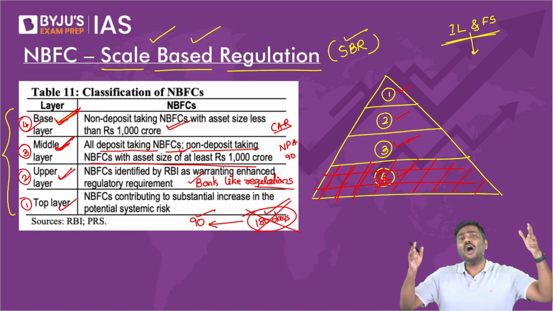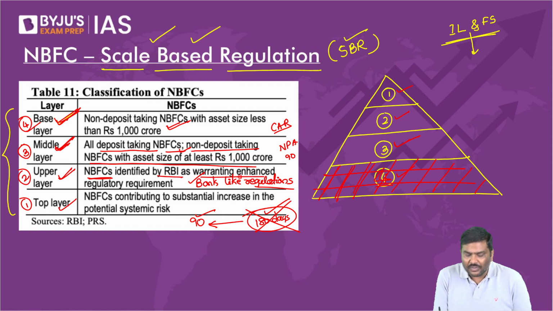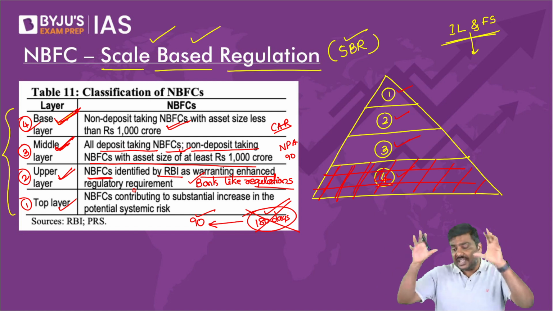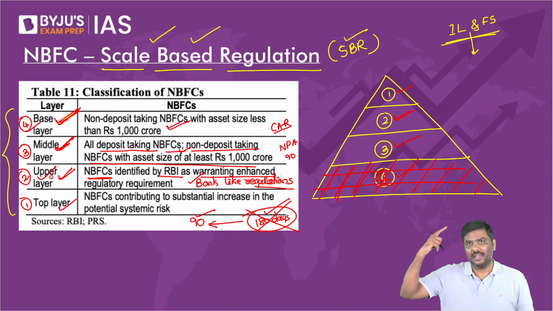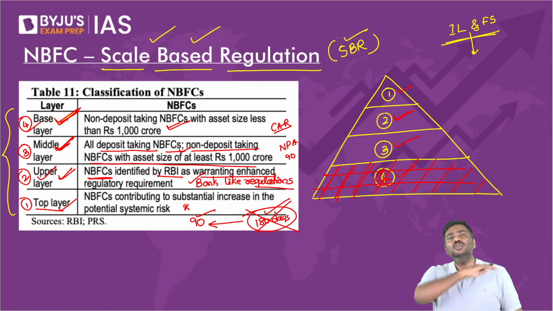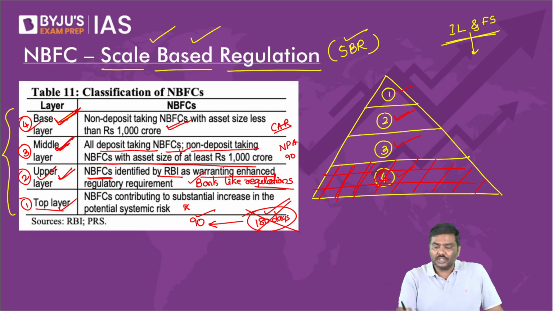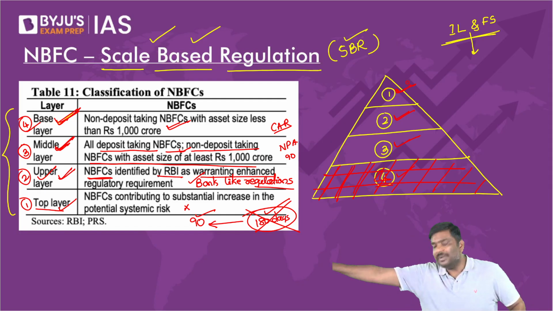The top 10 to 25 NBFCs in terms of asset size will be kept in the upper layer. And remember the last point now. In the top layer, that is layer number 1, no NBFCs have been kept right now.